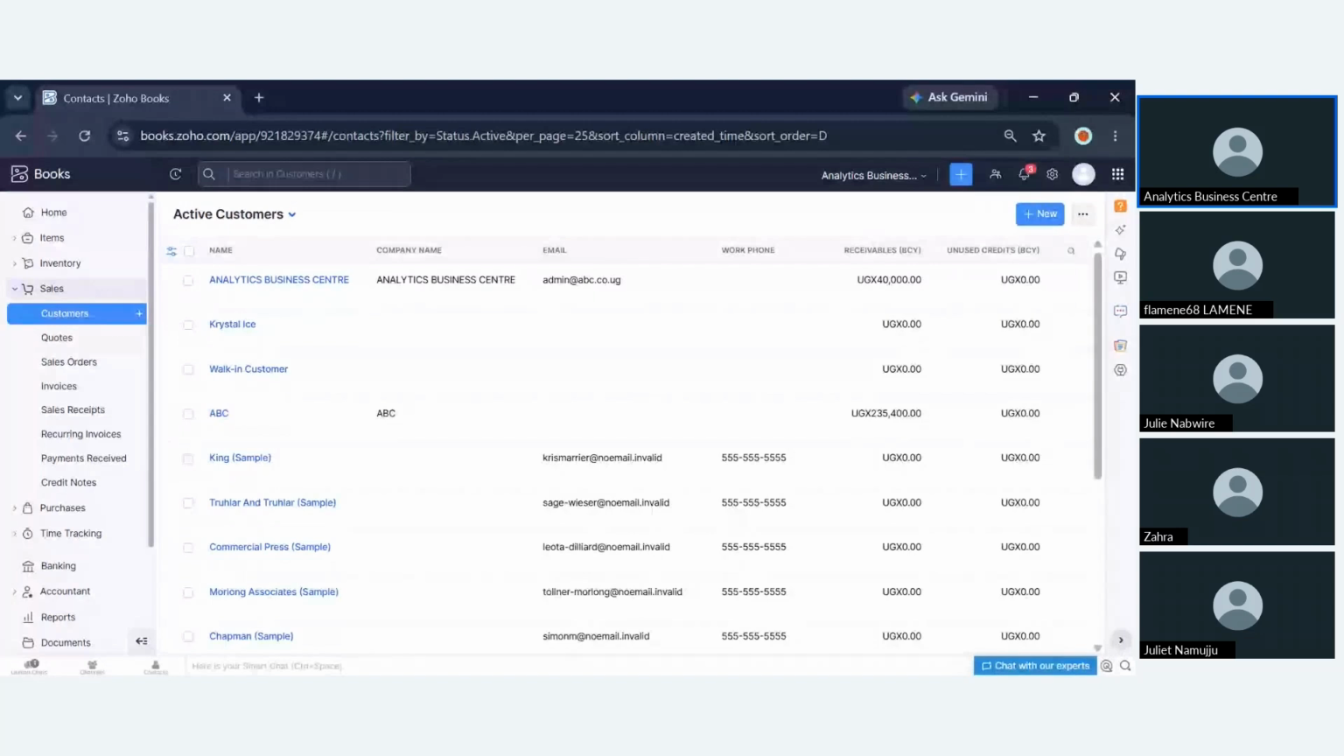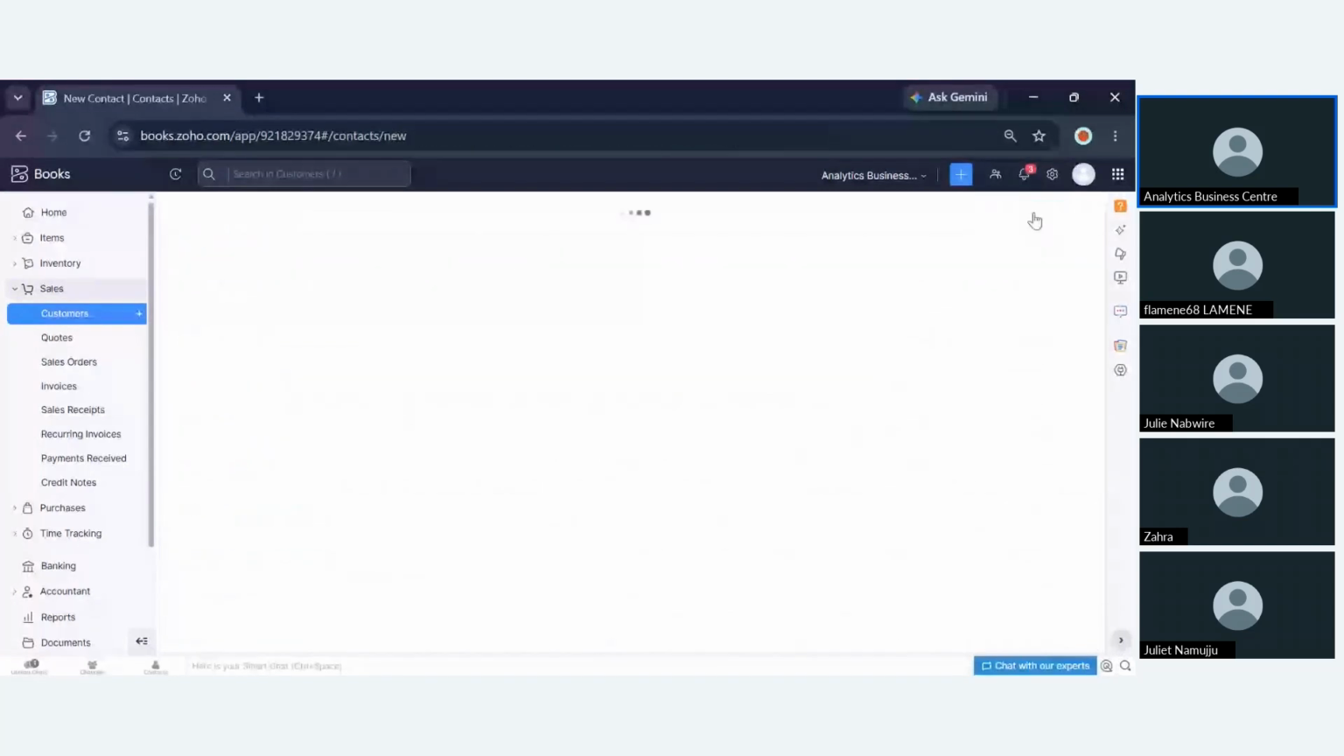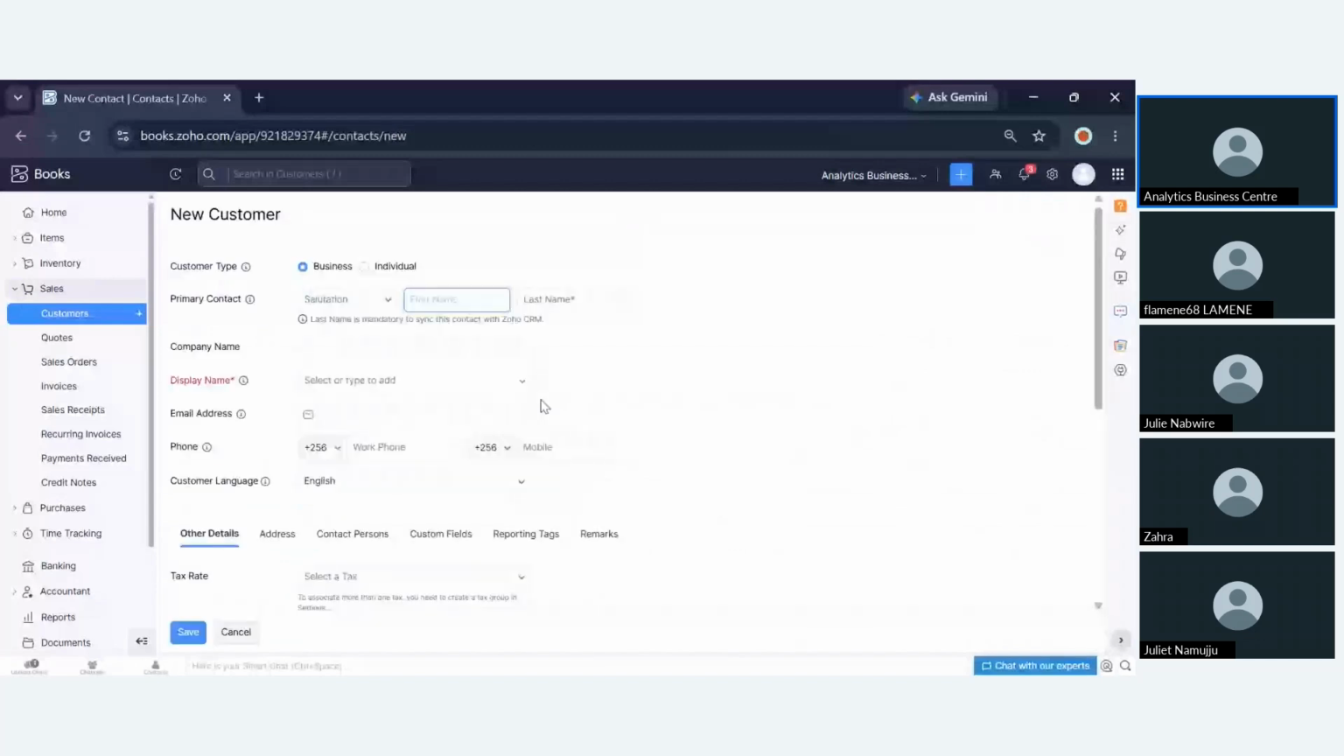So I have added all my customers, as you can see. On your end, it will be a matter of clicking add new, and then you'll be able to add in all those details. You're going to add in the company name, the display name, and then you'll be able to save the customer.